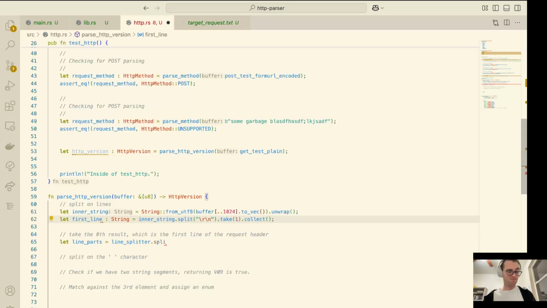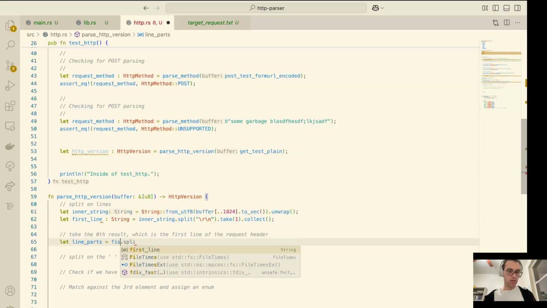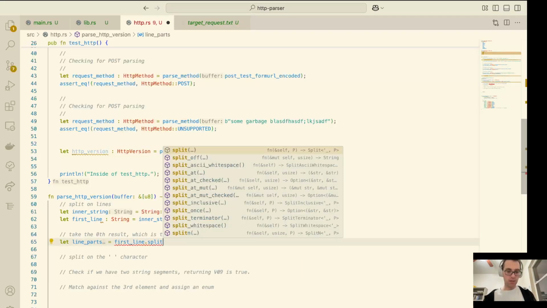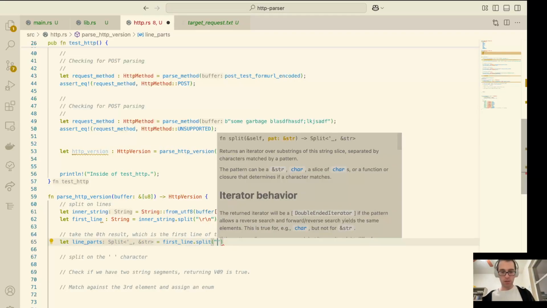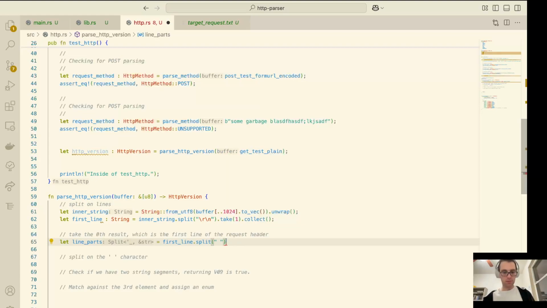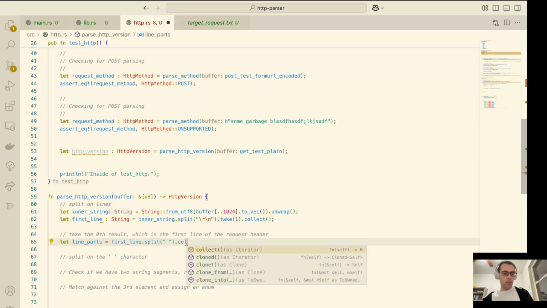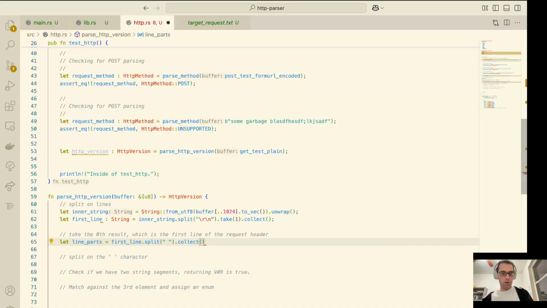First line, slightly better name. First line dot split again, space character, and we're going to collect all of the potential output of that splitter as a vector of strings.